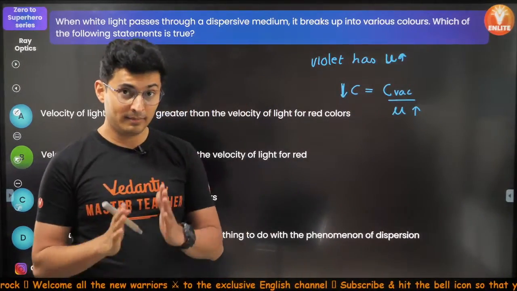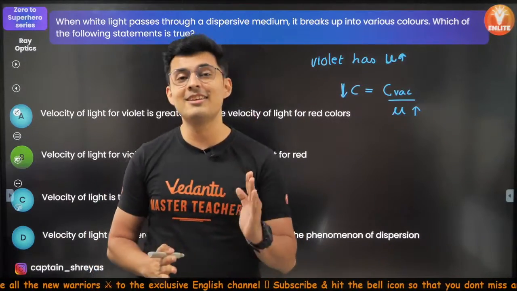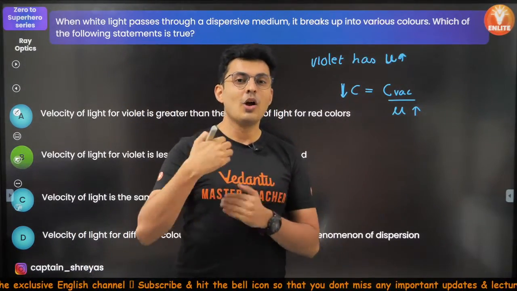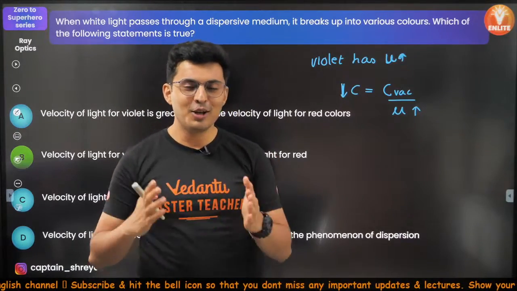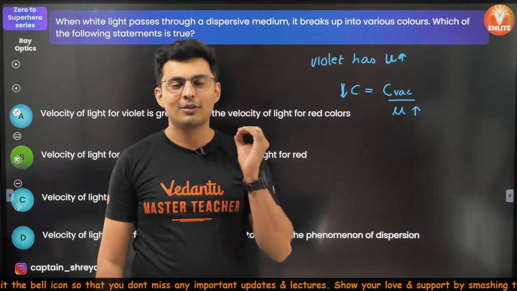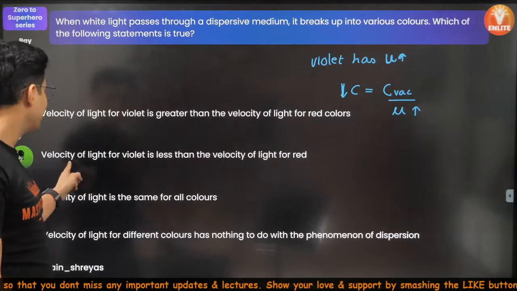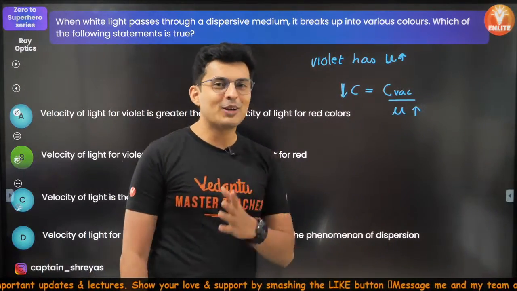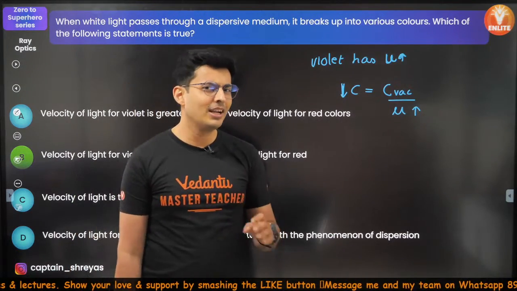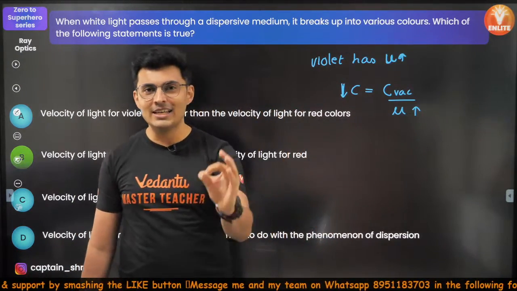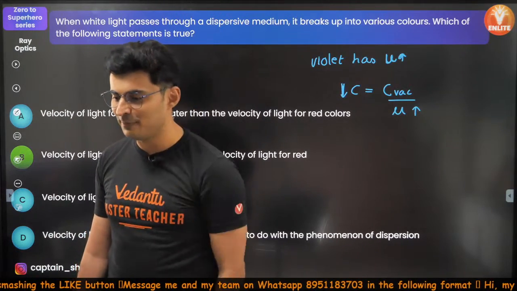In fact, all colors have different speeds in the same medium. When all these colors enter glass or water, red will travel the fastest and violet will be the slowest. Hence the correct answer is that the velocity of violet is less than the velocity of red, because refractive index is different, and refractive index decides the speed of light in a particular medium.